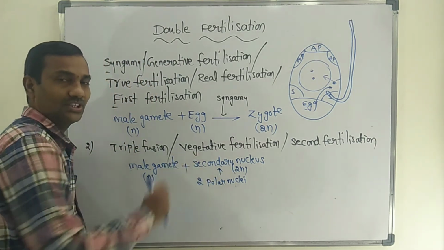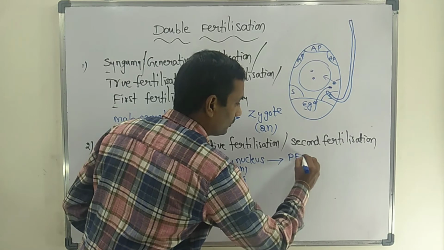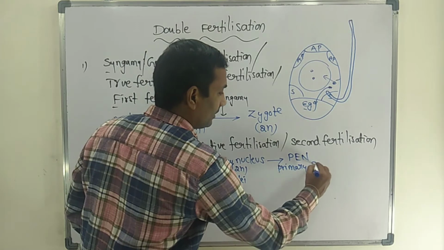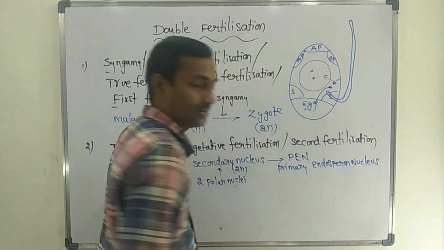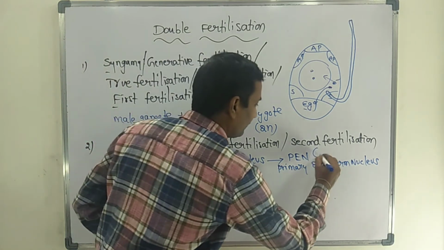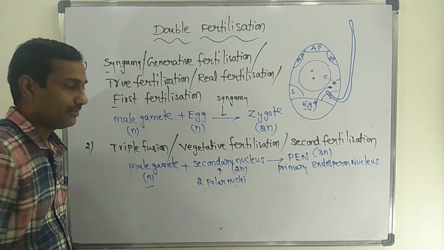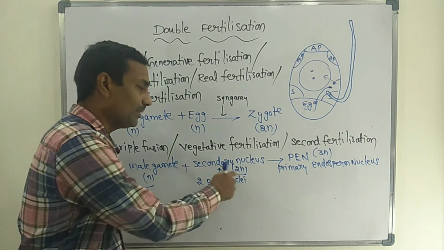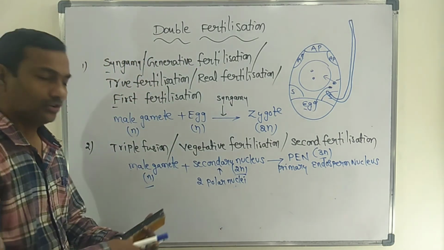The male gamete fuses with the secondary nucleus, which leads to the formation of the primary endosperm nucleus, PEN. The most important thing is that PEN is triploid, because the haploid male gamete fused with the diploid secondary nucleus: n plus 2n is 3n.